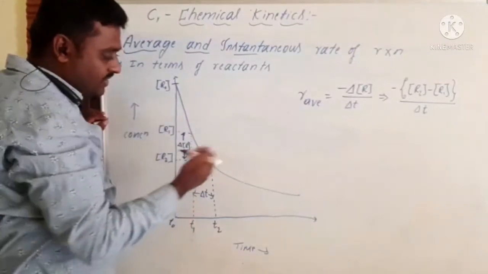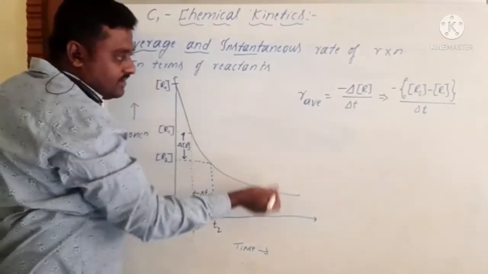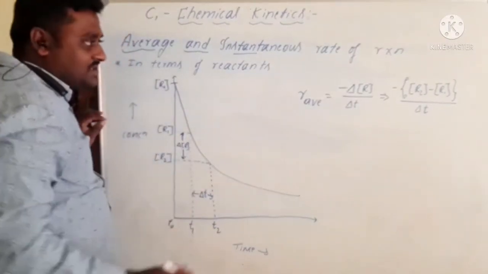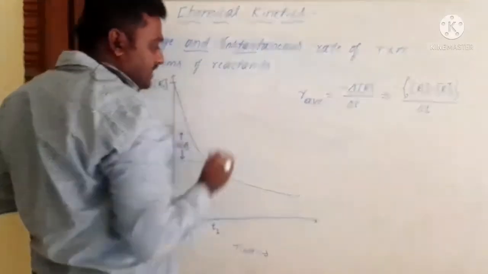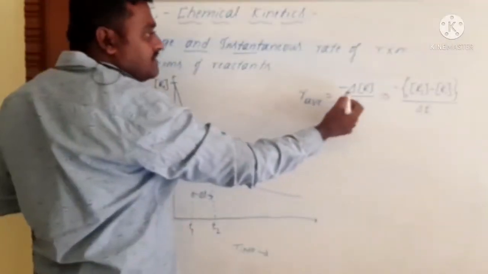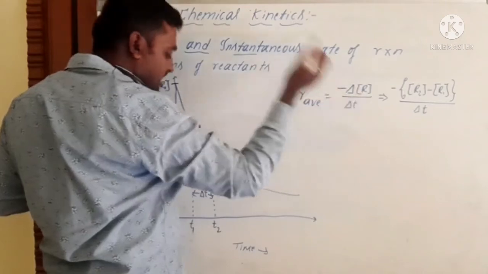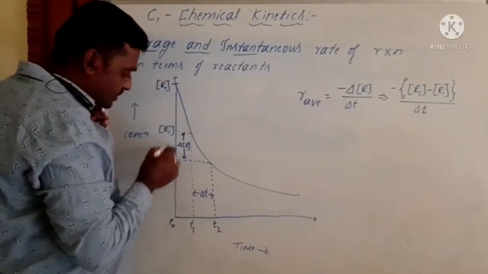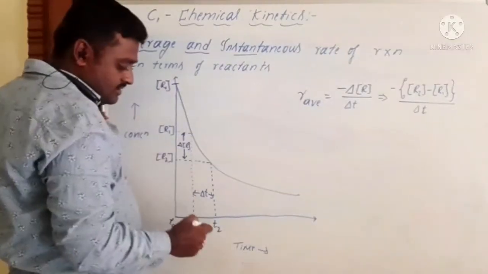Before that, what is the formula for R average? Here, the average rate of reaction is the change in concentration of the reactants, that is R2 minus R1, over the time T2 minus T1.